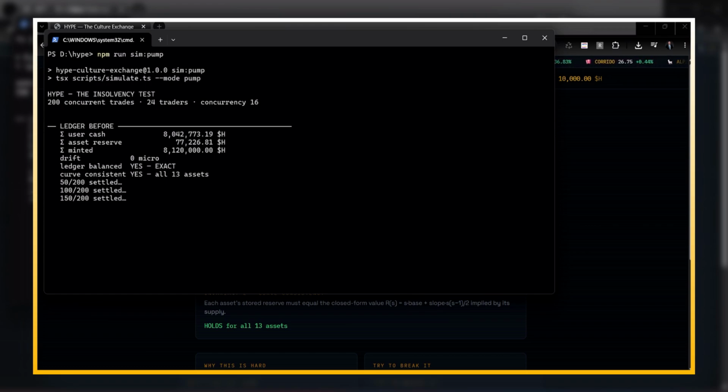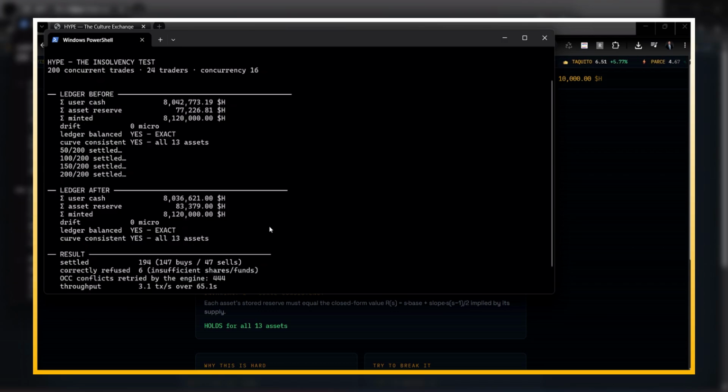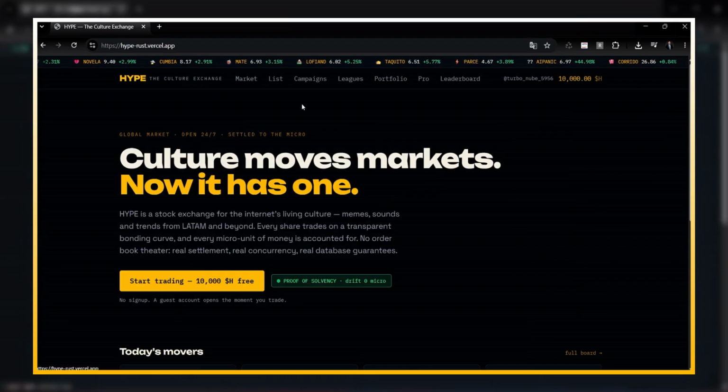Under load, Aurora DSQL detects real transaction conflicts. The engine retries them safely, and after hundreds of concurrent trades, the ledger remains solvent to the microunit. Hype is a million-scale cultural exchange built with Vercel and Amazon Aurora DSQL. Play money. Real database guarantees. The ledger never lies.